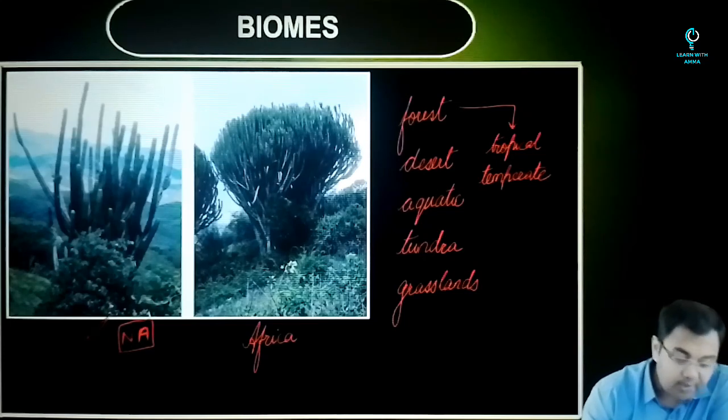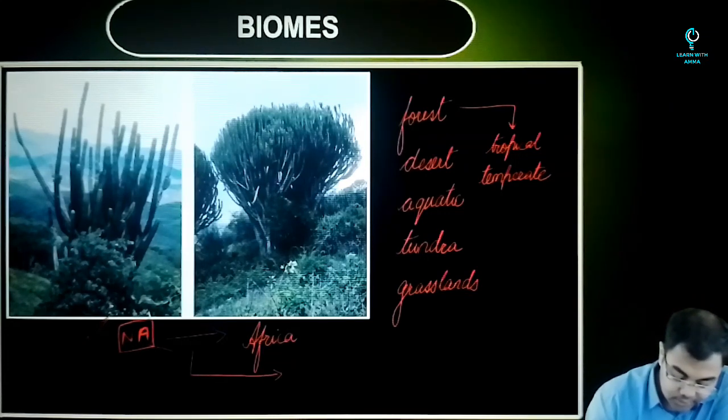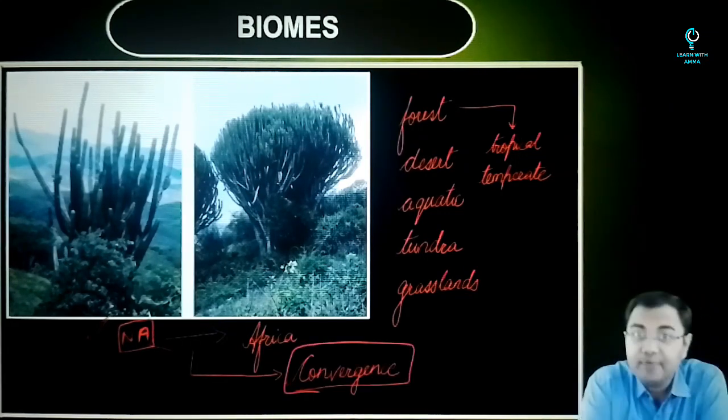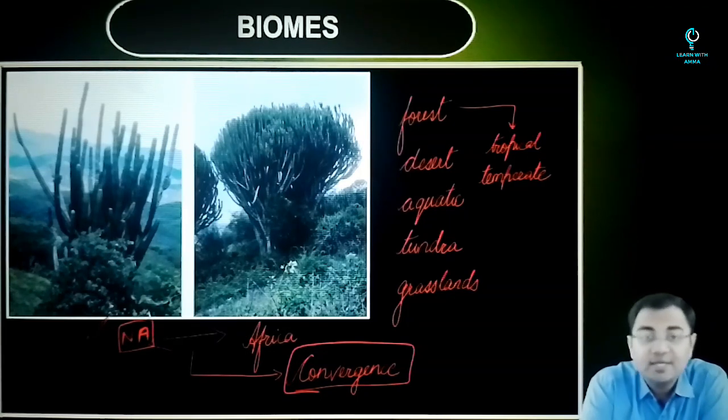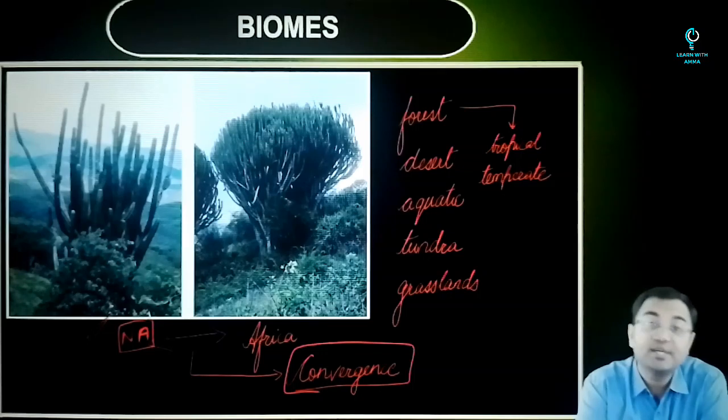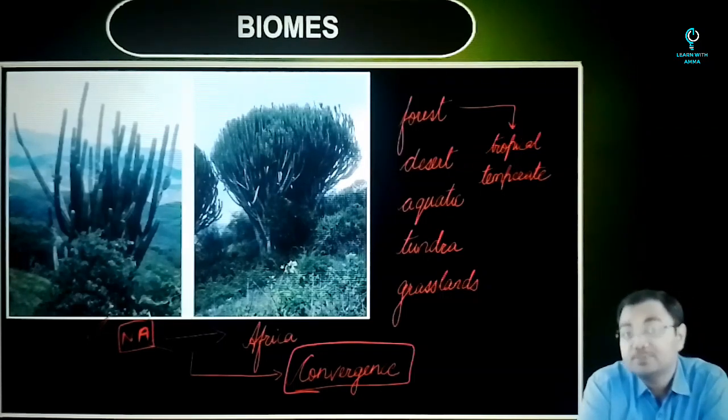So when we talk about these concepts, that when you look at these two plants, they look very similar to one another, this is a concept which is also called convergence. And why convergence? Because they are very similar in look and feel. They look very similar, they have similar characteristics, although they are different varieties, different species of plants.